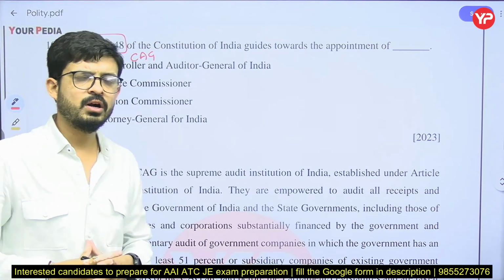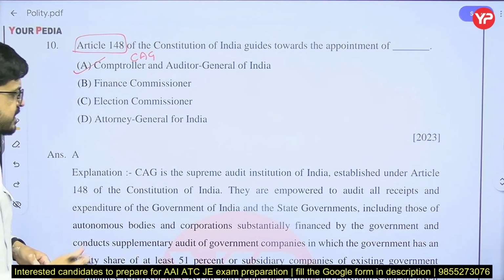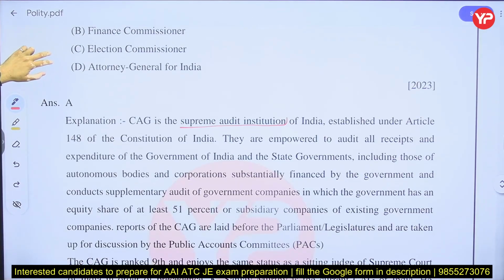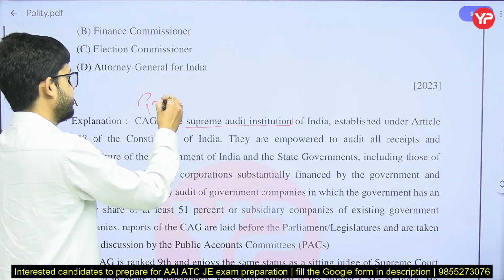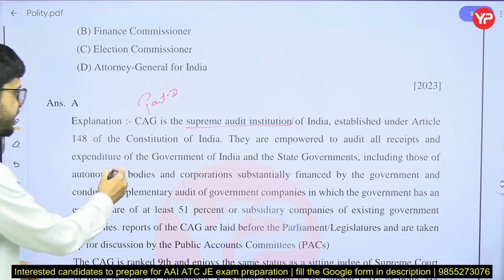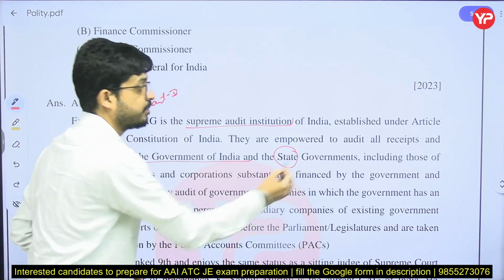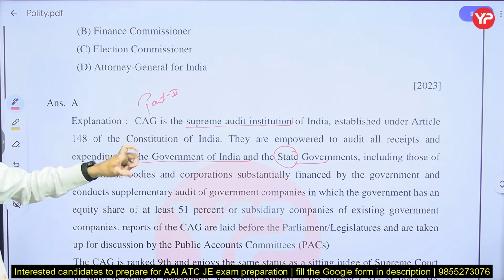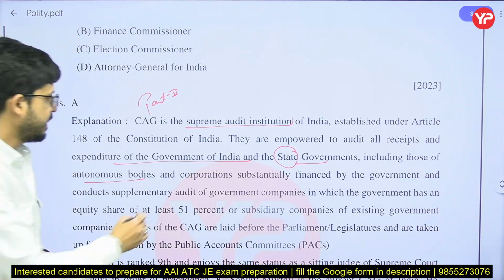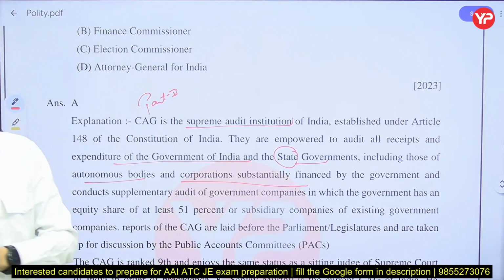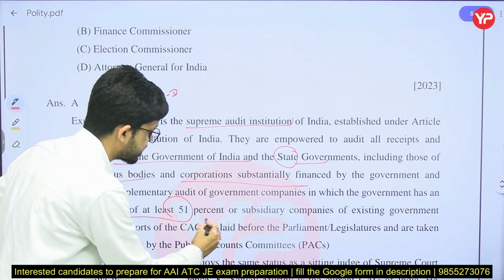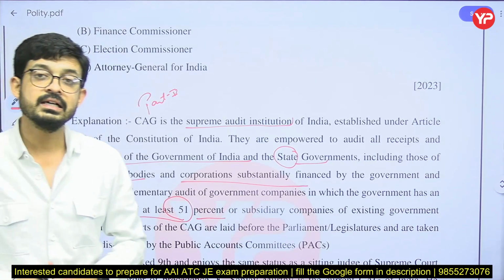So we have to know some points about the CAG. CAG is the Supreme Audit Institution of India, established under Article 148 of the Constitution, mentioned in Part 5. They are empowered to audit all receipts and expenditure of the Government of India as well as state governments. Remember that. Also autonomous bodies and corporations substantially financed by government, and institutions where the government share is at least 51%, are audited by the CAG.